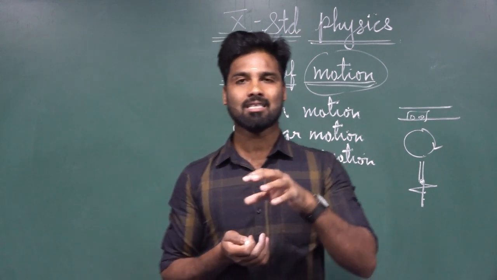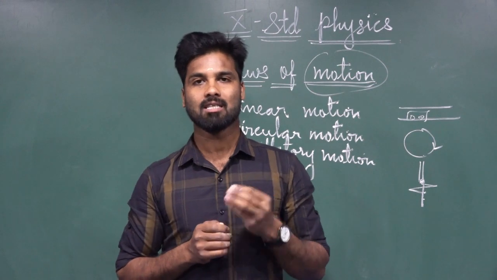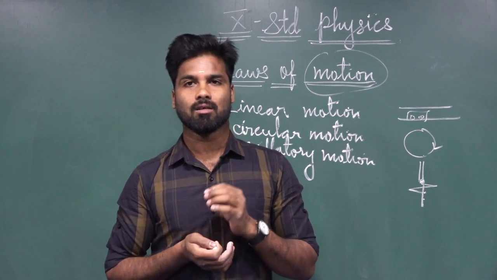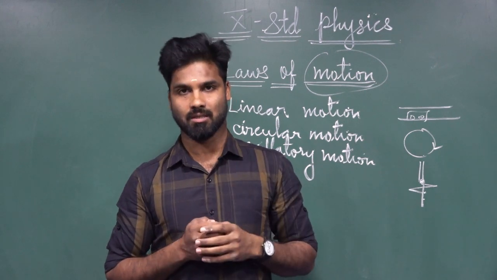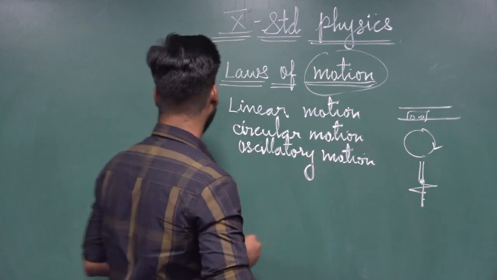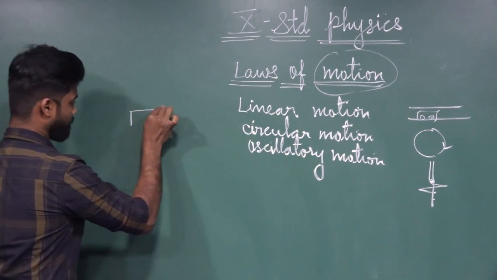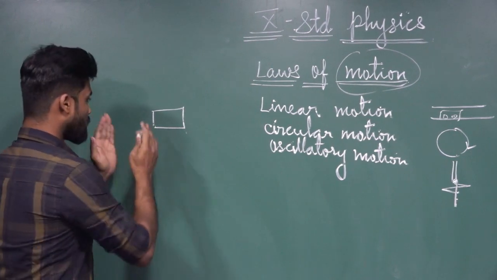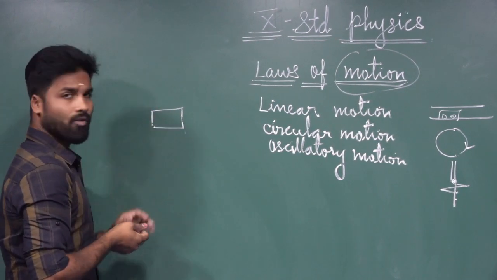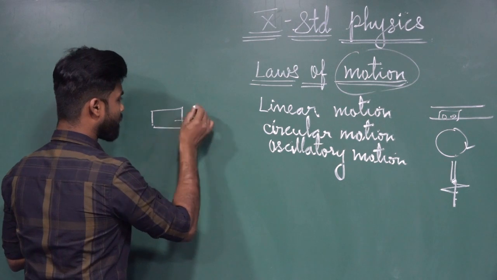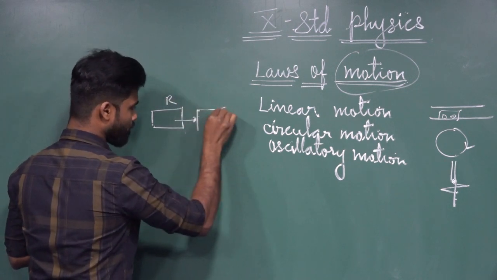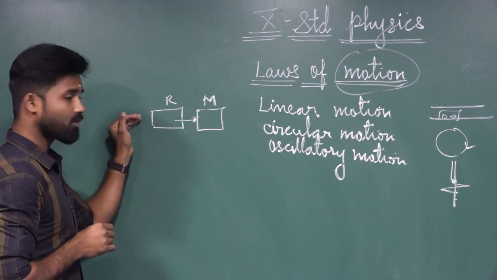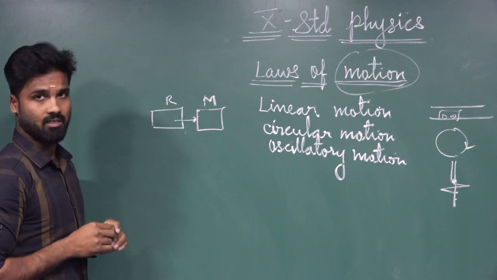I am going to ask some questions. When an object starts moving from the rest state, let us consider one object. It is in the rest state, and it starts moving from rest state to motion state.